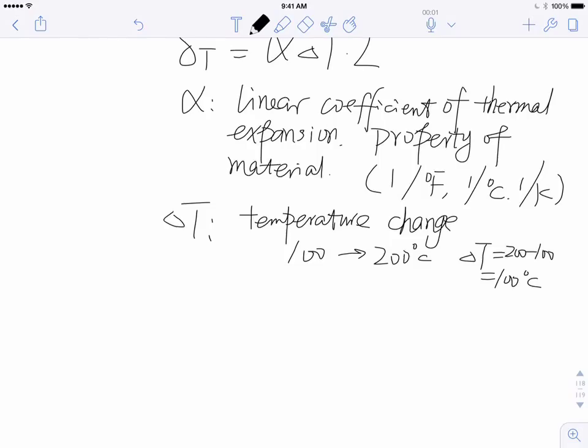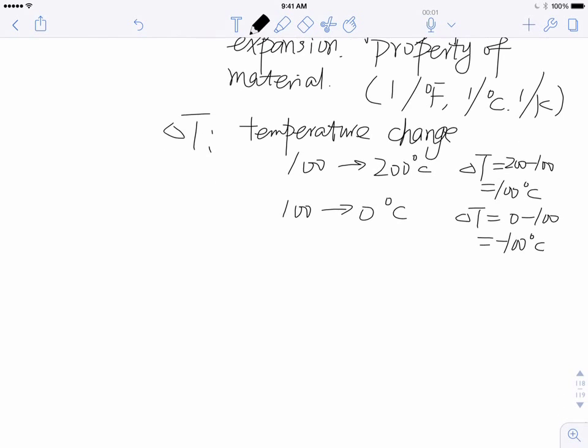Now, if it changes from 100 to 0 degrees C, then delta T is 0 minus 100, which is minus 100 degrees C. So you can see delta T can be either positive or negative.